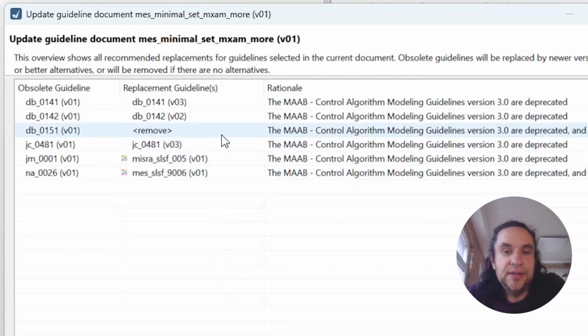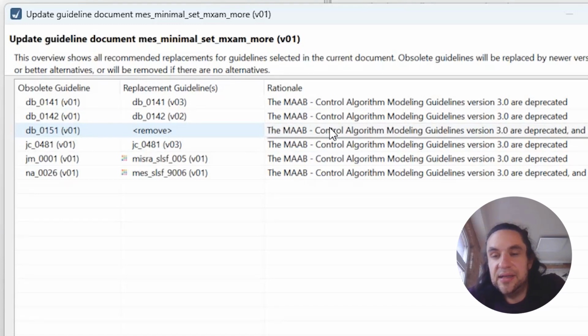One other case would be if there's no new version of the guideline, where we see here the v.11.1, which is about using transition actions. Let's see here, one rationale is that transition actions should generally not be used, because there's a newer MAB guideline, the JC0753, which prohibits the usage of them. So it's clear that this guideline is obsolete and can be automatically removed from this document.